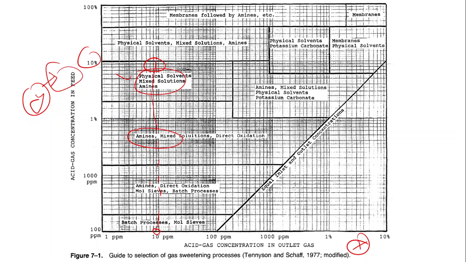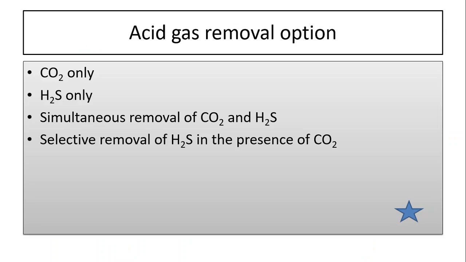If the concentration in the feed is much lesser compared to the other one, then we can go for the amines. We can go for the process. Sorry, if the concentration we need is very low, and the concentration present in the feed is also low, then we can go for the molecular sieves. So these are the basically simple diagrams that tell about the different types of processes available and how we can select which type of process is used for our system.